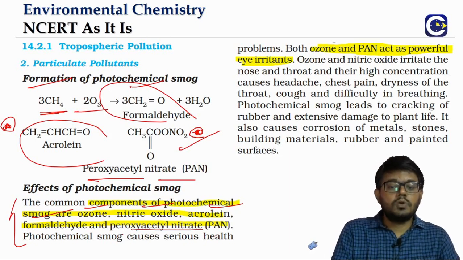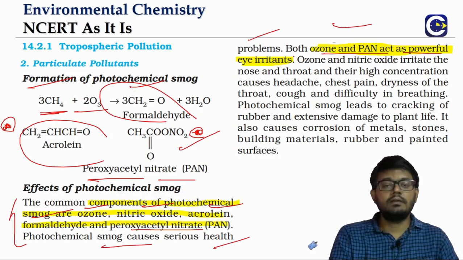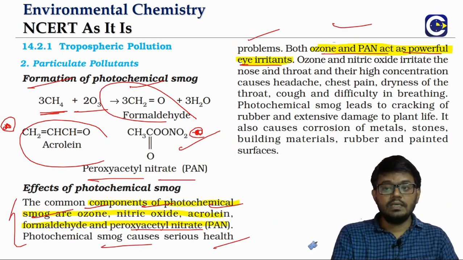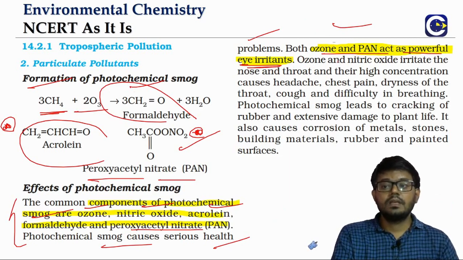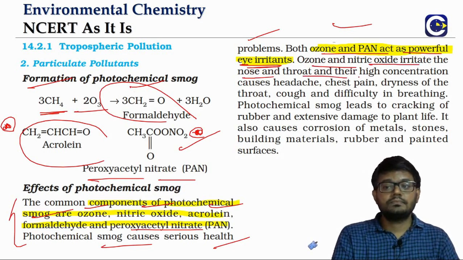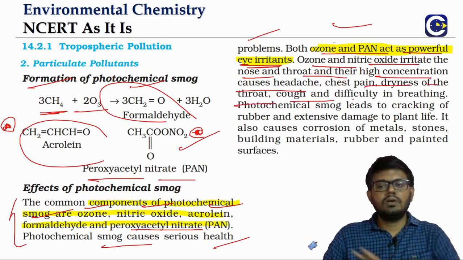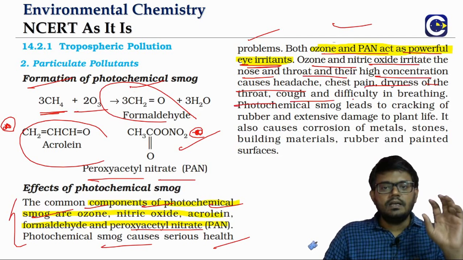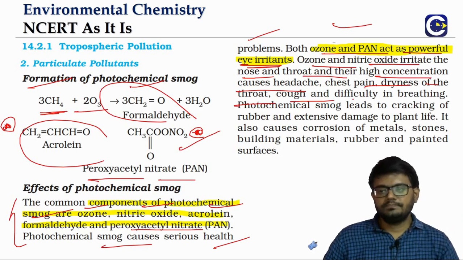The photochemical smog can have serious health issues. Both ozone and peroxyacetyl nitrate can be very harmful as eye irritants. Ozone and nitric oxide can irritate the nose and throat, and even high concentration can lead to headache, chest pain, and cough. All these are the health hazards that photochemical smog can cause.